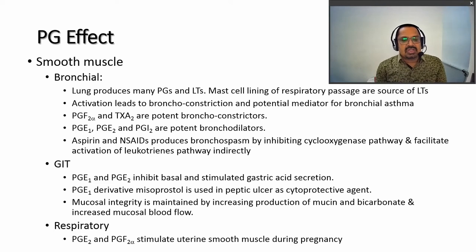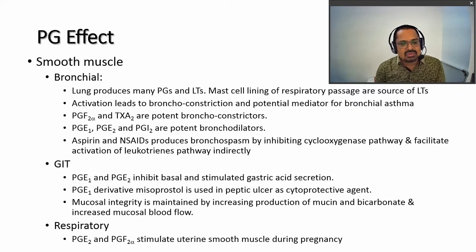Aspirin and non-steroidal anti-inflammatory drugs produce bronchospasm by inhibiting the cyclooxygenase pathway and indirectly facilitating the activation of the leukotriene pathway. NSAIDs are mainly known for the side effect that they precipitate bronchial asthma. By inhibiting the cyclooxygenase pathway, they inhibit the synthesis of E1, E2 and I2, which are potent vasodilators, and in this way the balance between these prostaglandins will be disturbed and we will get the side effect